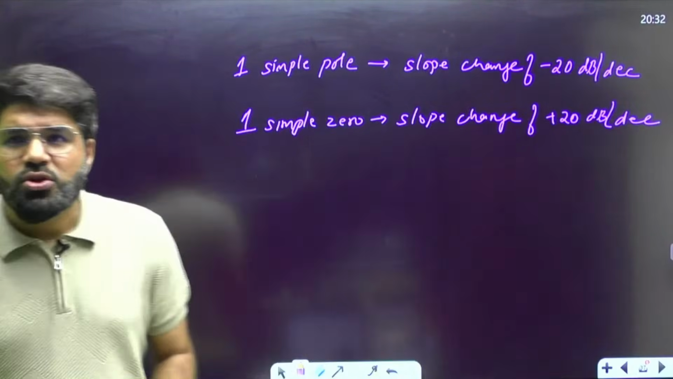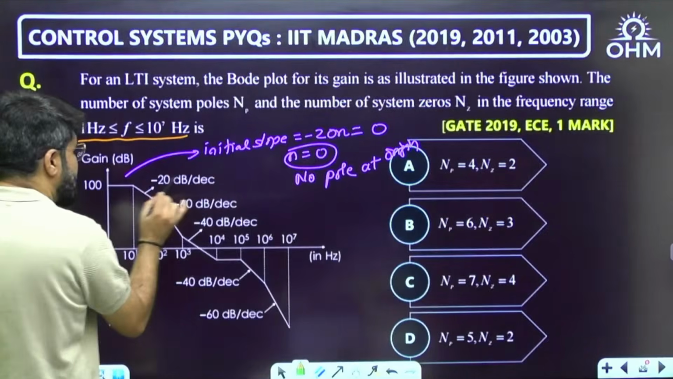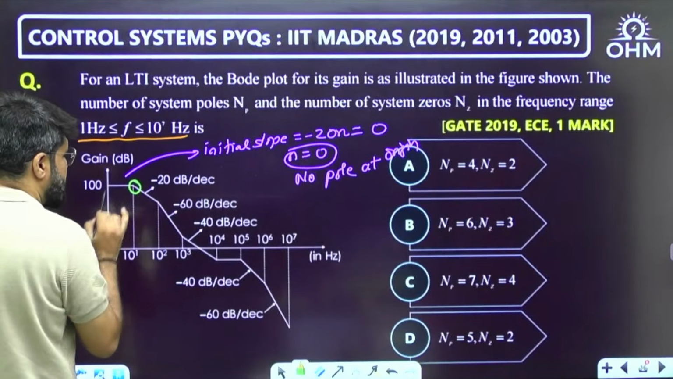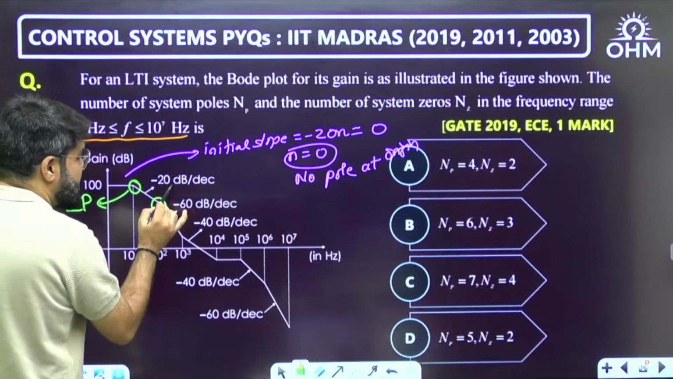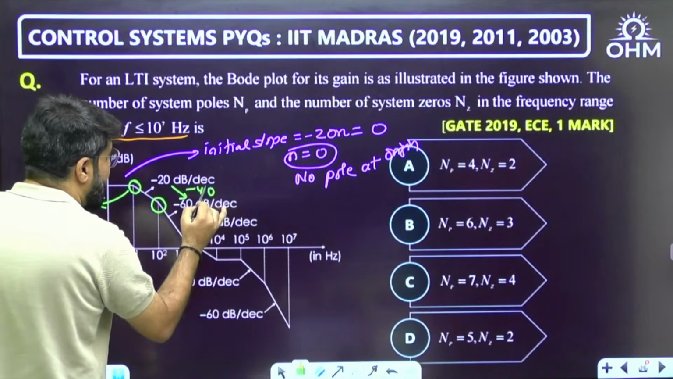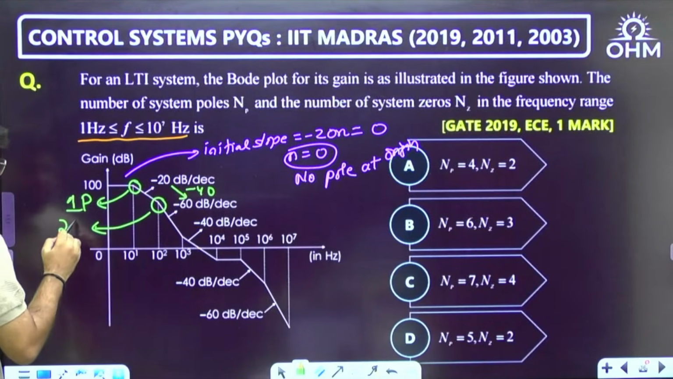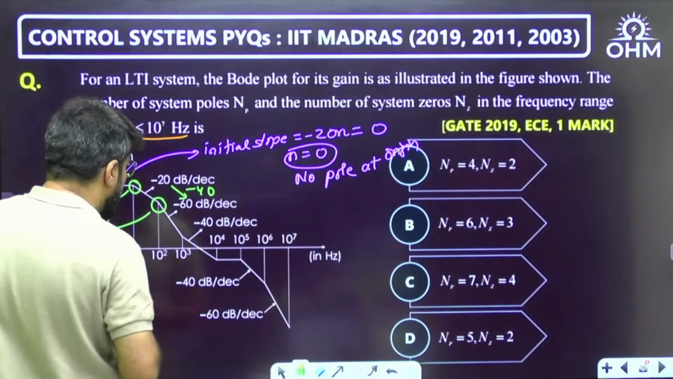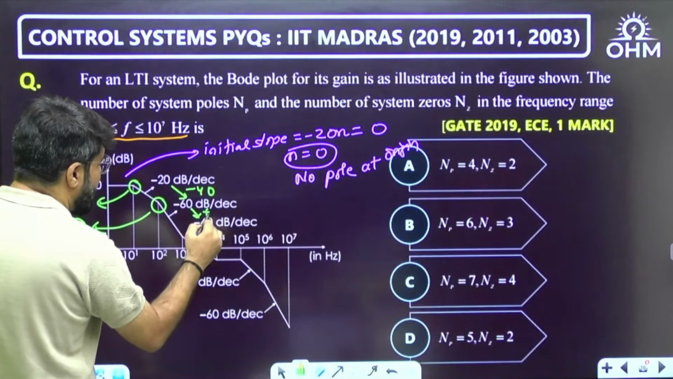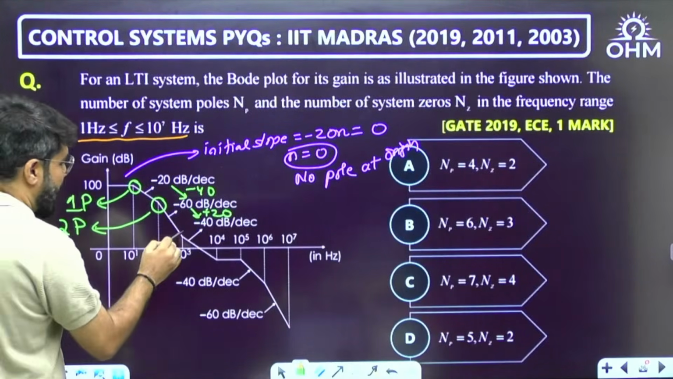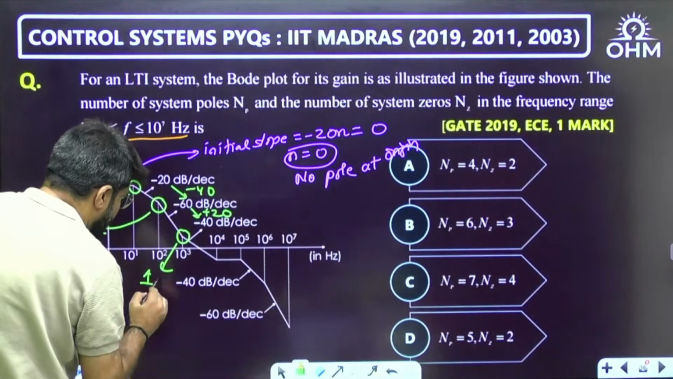So if I keep observing only the slope change points, there is a slope change from 0 to minus 20, a change of minus 20. So this is one pole. Then minus 20 to minus 60: the slope change is minus 40. Slope decreasing means pole, but decreasing by minus 40 means 2 poles at the same location, at the frequency 100. Then minus 60 to minus 40, you will do plus 20, and increasing the slope by plus 20 has to be a zero. So this is 1 zero.